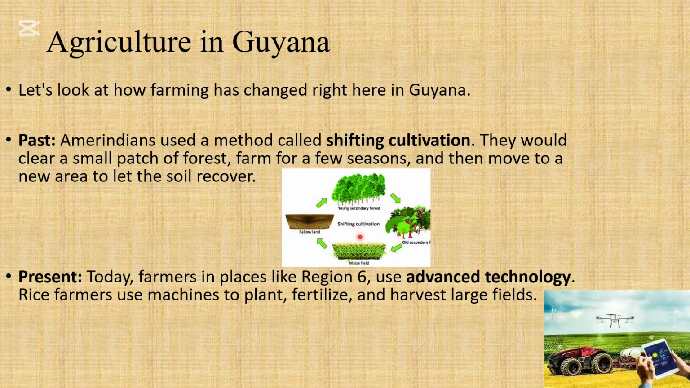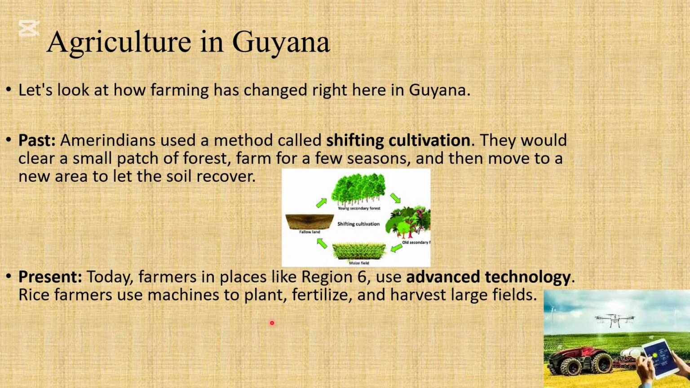So then they would have moved, given this area some time, and then they would have come back to it at a later time. And then they noticed when they came back later that this land would have been able to be fertile again. So this is something that they would have done in order to help that soil to recover. But today, farmers in places like Region 6 use advanced technologies, where rice farmers actually use a machine